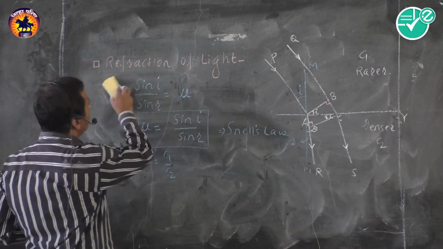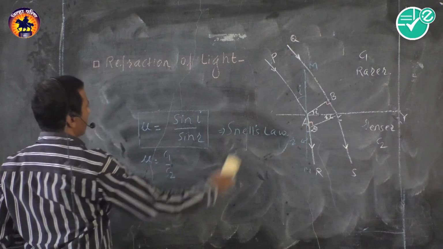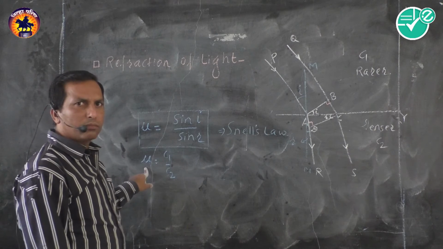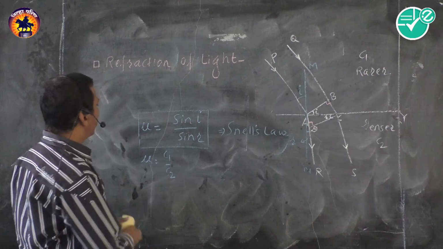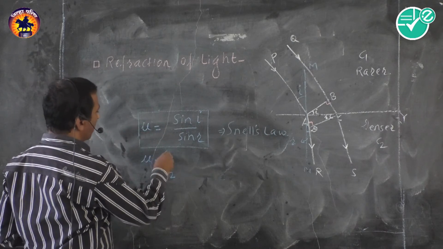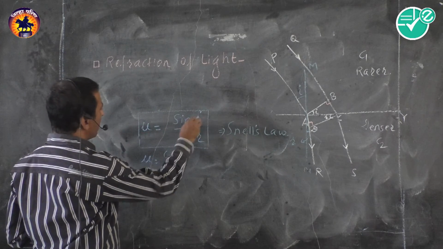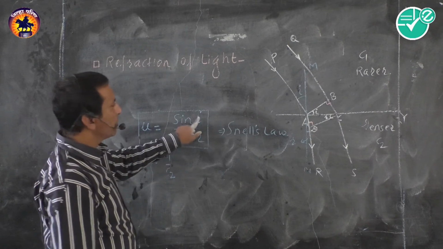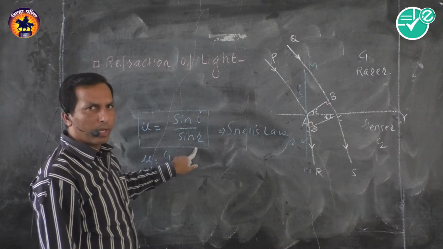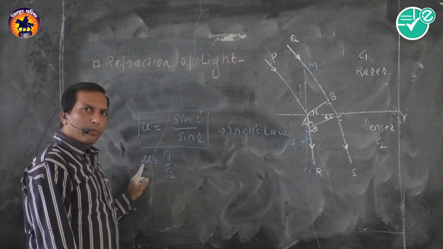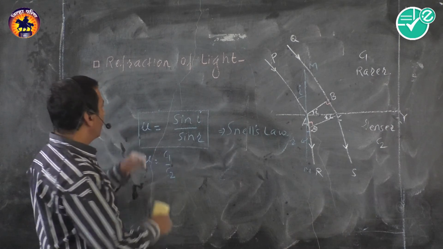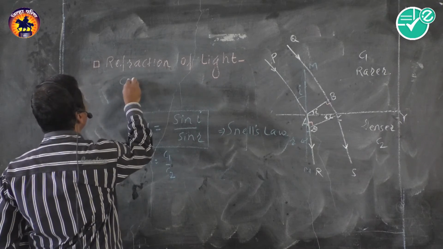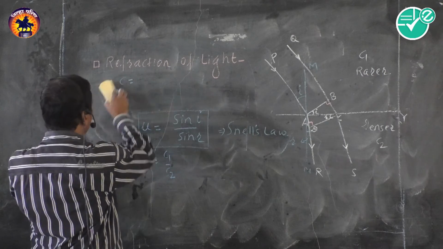I am going towards another trick. These are the refractive index in terms of angle of incidence and angle of refraction. This is refractive index in terms of velocities. Then, if C is equal to...